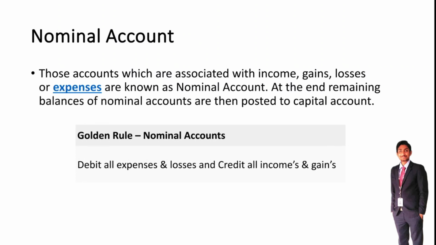The golden rule of nominal account is debit all expenses and losses, and credit all incomes and gains.